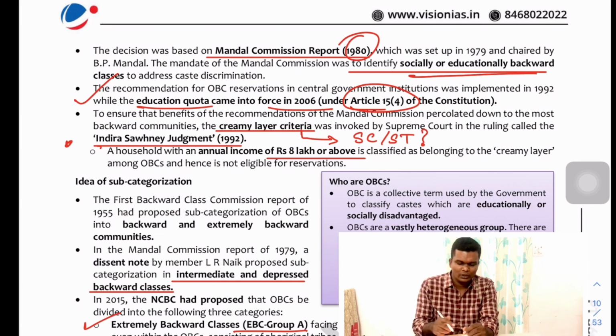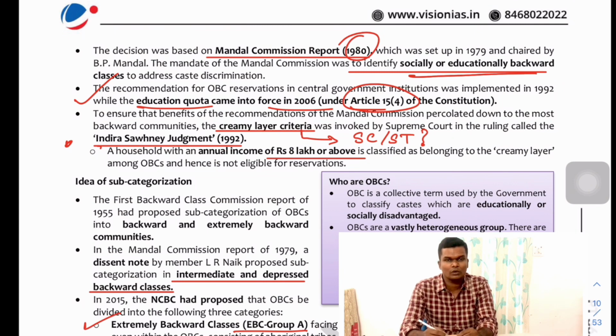In the Indra Sawhney judgment, one of the most important judgments of 1992, the Supreme Court said that reservation cannot exceed 50% of the total number of seats. Let's say if there are 100 seats, you can do reservation for a maximum of 50 seats. 50 seats should be for open competition. So this was in 1992.